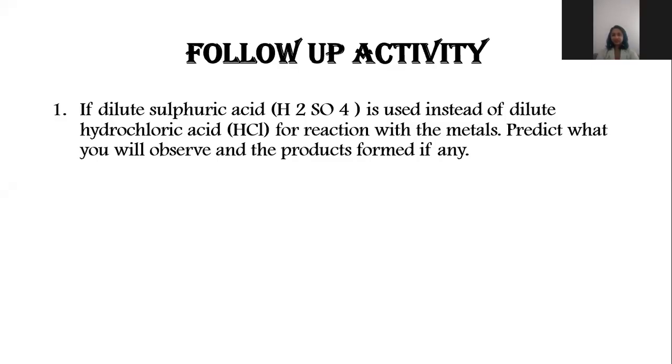Next, I'm going to give you a follow-up activity. If dilute sulfuric acid, H2SO4, is used instead of dilute hydrochloric acid, HCl, for reaction with metals, predict what you will observe and the products formed, if any. I think all of you understand the question. That means we replace hydrochloric acid with sulfuric acid for reaction with the metals. Then what will be the products formed, if any?